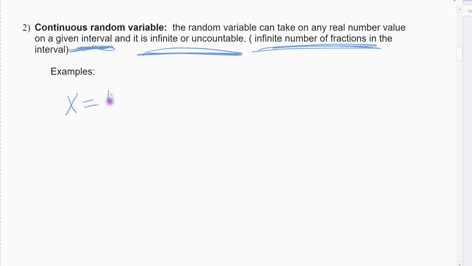And so weights, let's do weights of kittens, right? How much do they weigh? If you go into the ounces, and you go to the half of an ounce, fraction of, 0.3, 1/3, 2/3, 1/10, 1,000th. Right, depending how good your measuring tool is, you can have as many different weights as you want, right? There could be infinitely many weights if you weigh all the different kittens, right? Anything that is measured typically is in this case.